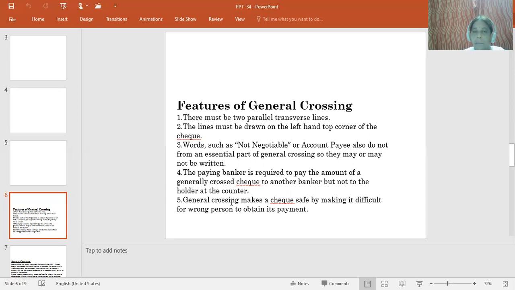And general crossing makes a check safe by making it difficult for a wrong person to obtain the payment. Of course, crossing of a check itself is a safeguard. Crossing of checks is a safeguard, but general crossing makes a check safe by making it difficult for a wrong person to obtain its payment.